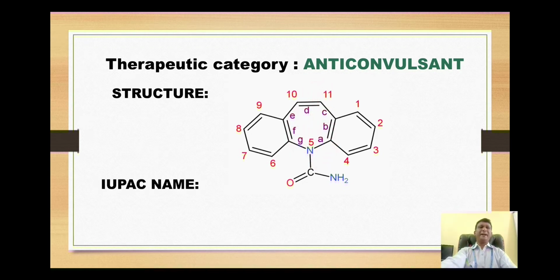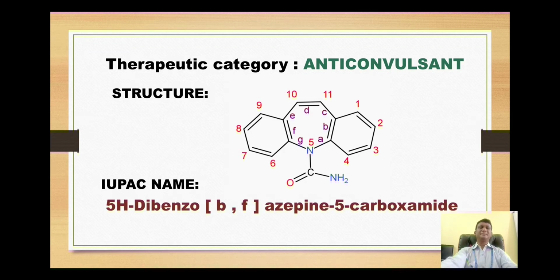The IUPAC name of this compound is, you can view here that the carbamazepine is the example of fused ring system where two or more rings are fused with each other. So according to fused ring system, we have to identify the attached component and the basic component. The basic component here is this 7-membered azepine ring, and the attached components are two benzene rings. So according to fused ring system, the nomenclature will become